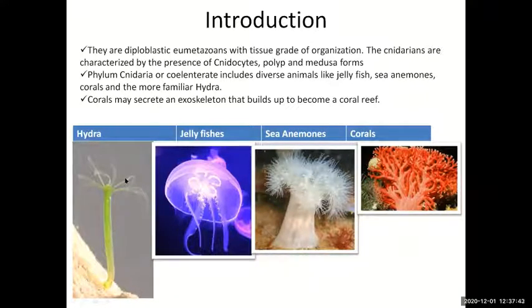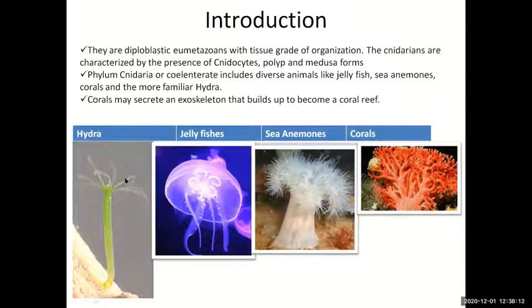As you can see in this image of jellyfishes, the four horseshoe-shaped gonads are seen. The whole body is translucent and it is also bioluminescent. Most of the jellyfishes are bioluminescent also. Jellyfishes are free swimming. They are medusa form and free swimming.